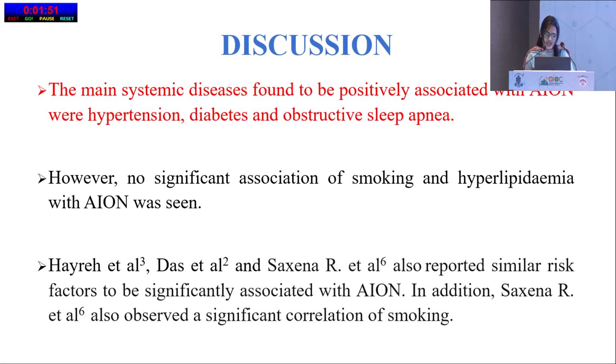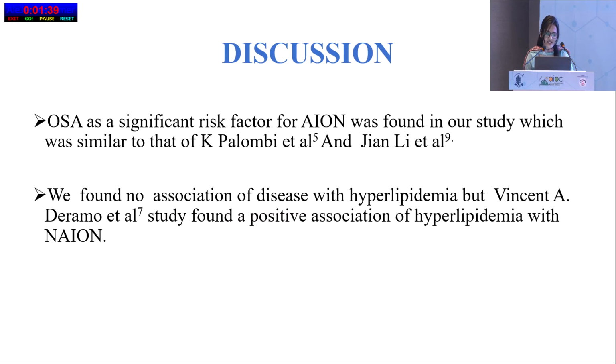Hayreh et al., Das et al., and Saxena R et al. also reported similar risk factors to be significantly associated with AION. In addition, Saxena R et al. also observed a significant correlation of smoking. OSA as a significant risk factor for AION was found in our study, which was similar to that of Palombi et al. and Jain Lee et al. We found no association of disease with hyperlipidemia, but the Vincent A. Demro et al. study found a positive association of hyperlipidemia with NAION.